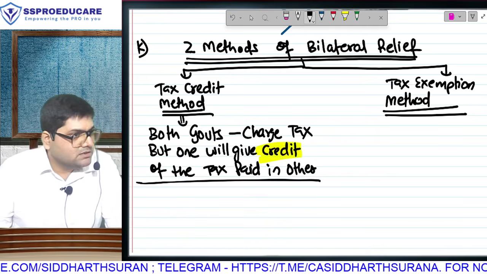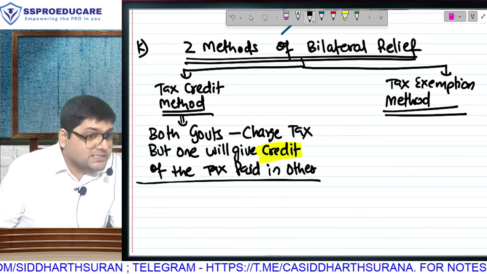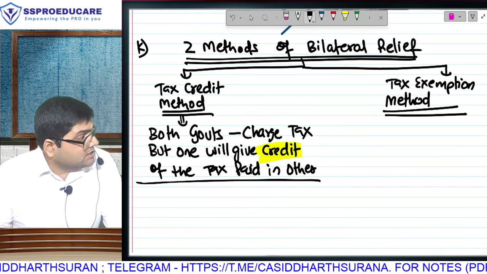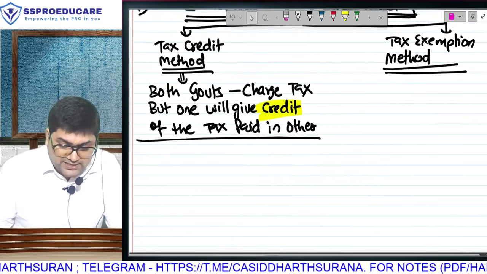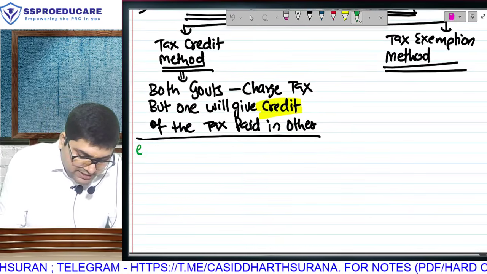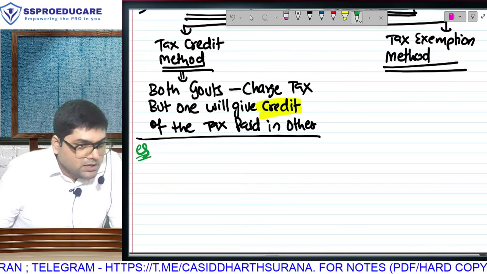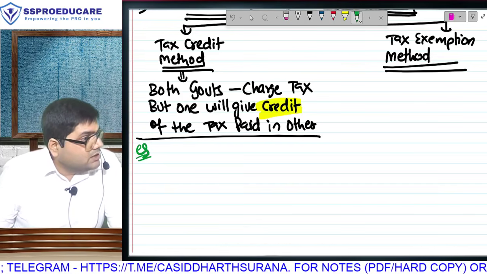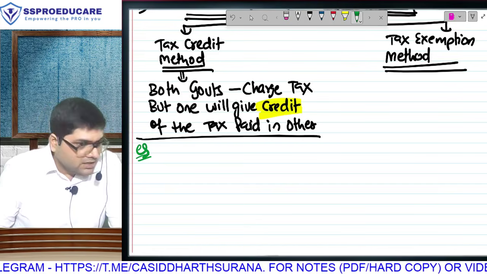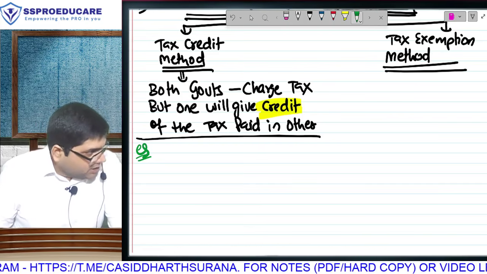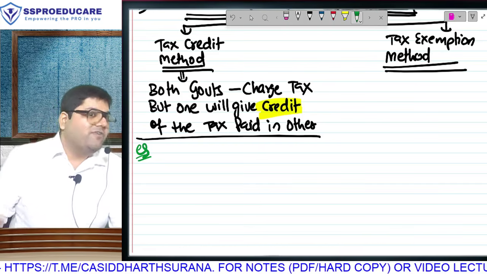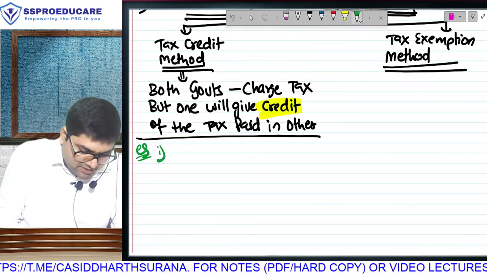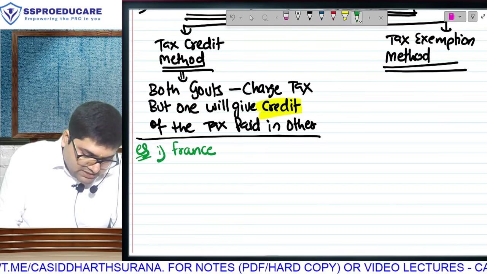Will India take tax? Yes. Will France take tax? Yes. But one of them will give you credit of the tax that you have paid in India. Example से हित का स्टोरी याद है? Income in France rupees 100, tax in India 30, tax in France 40, total 70 को reduce करना है. How will tax credit method work? Example 1, supposingly France gives credit.